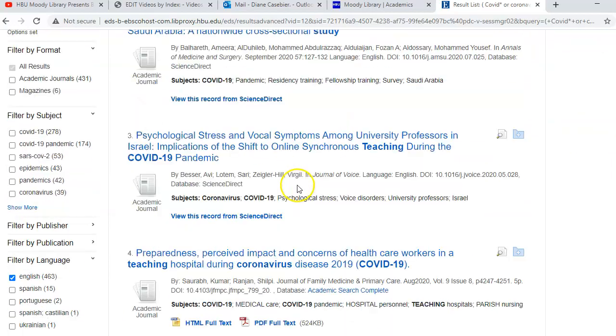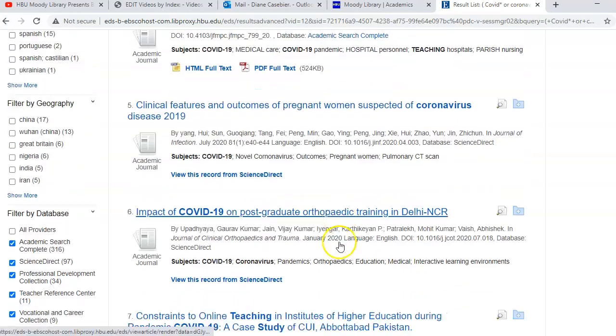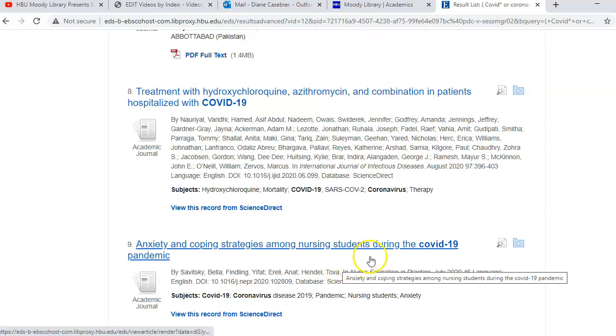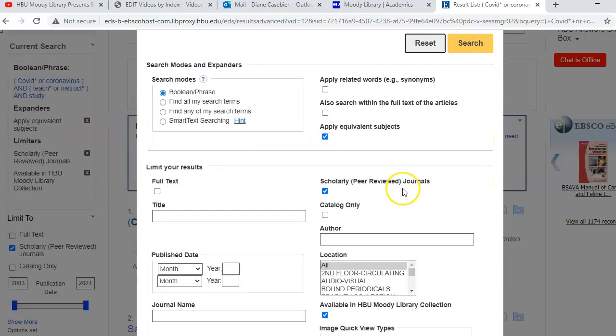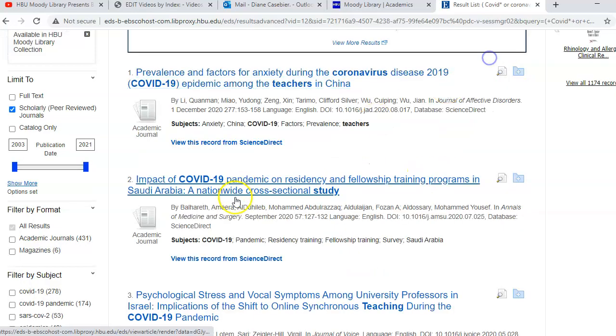But then you can go through and look through these and see if there's something that you might want for your paper. I just wanted to pick a very current topic. If you look at the years, I didn't even ask for it to limit, but it's bringing it from 2003 to 2021, so it's actually going forward in time. I was hoping it would show me a graph of the different years, but it didn't. So I could limit again if I wanted to, but I'm going to leave it alone.